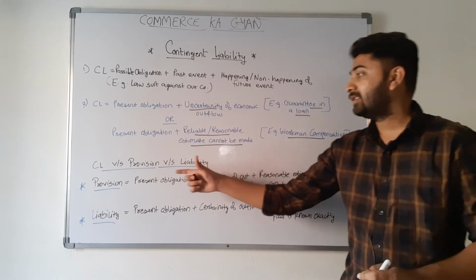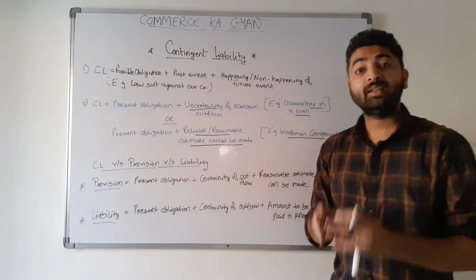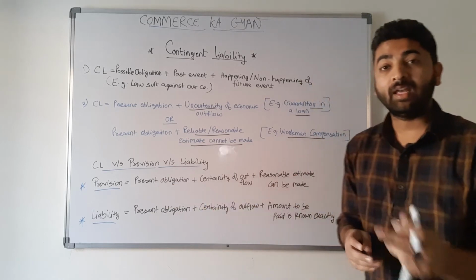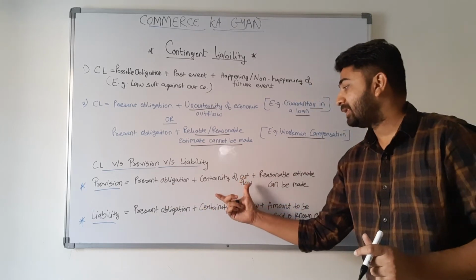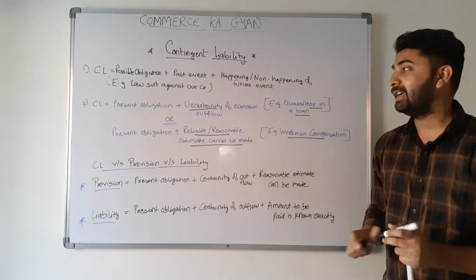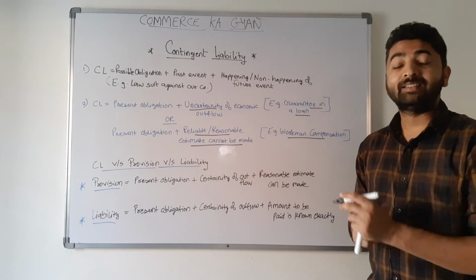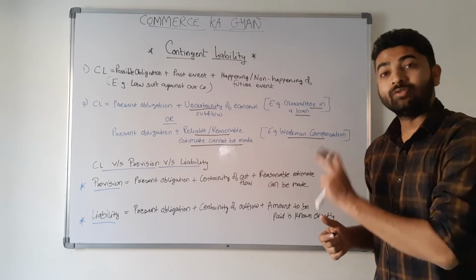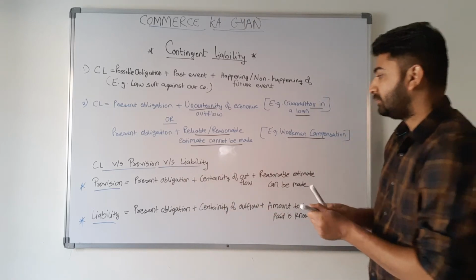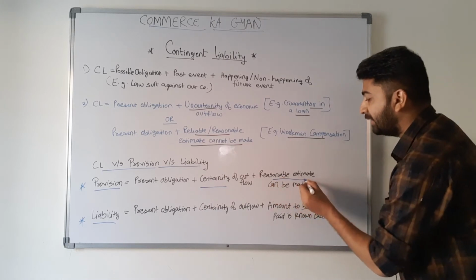So finally it brings us to what is meant by contingent liability when we compare it with a provision and with a liability. Under a provision we have a present obligation, but we have certainty of outflow and a reasonable estimate can be made. Under contingent liability there is an uncertainty and also a reasonable estimate cannot be made. So these two words are changed in the definition of provision. This is the main difference: certainty of outflow, and a reasonable estimate can be made.